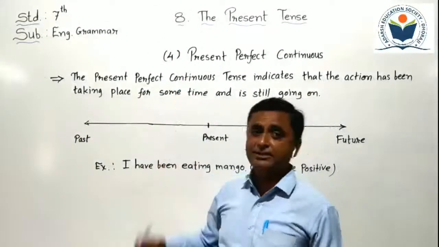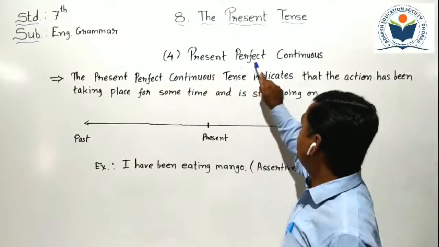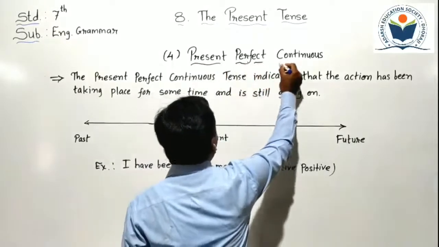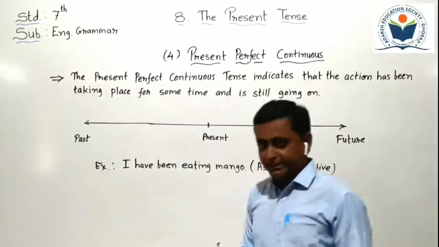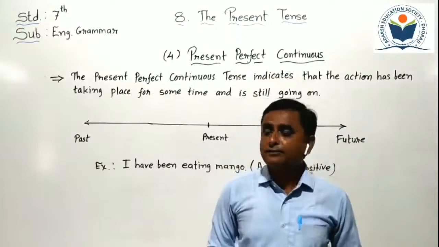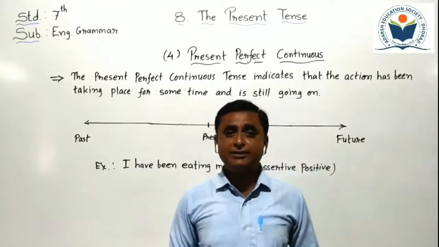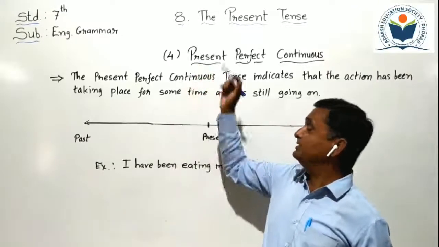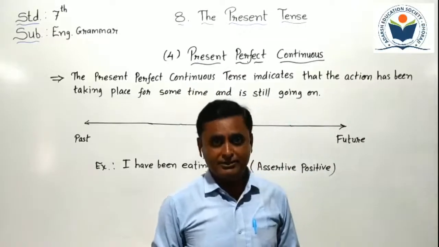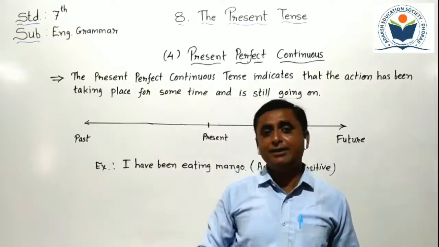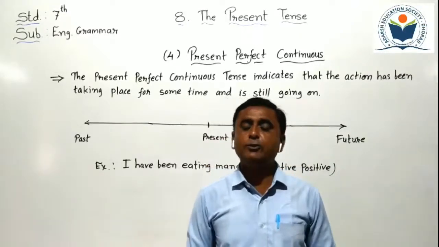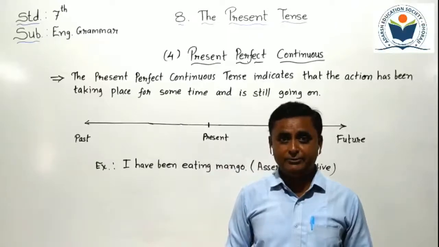Understand about it? Our last tense of lesson number 8 is present perfect continuous tense. As we learned, second number present continuous tense and third number present perfect tense, both tenses combined are known as present perfect continuous tense. Here we have to use present perfect tense and present continuous tense both in a combination form. It is known as present perfect continuous tense.